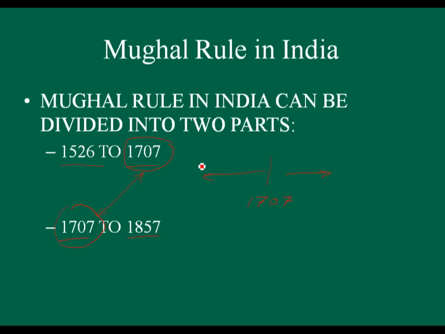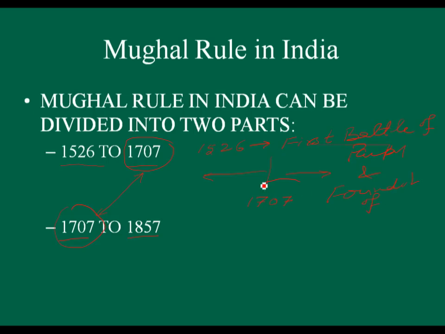The year 1526 represents the first battle of Panipat, fought between Babur and Ibrahim Lodi. Babur was victorious, and this led to the foundation of the Mughal Empire in India.